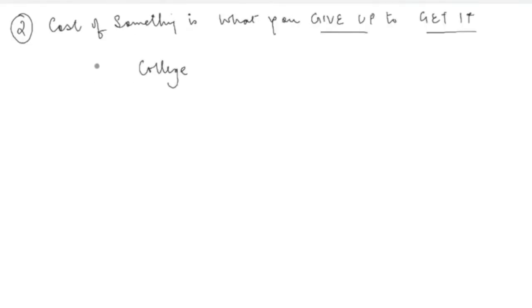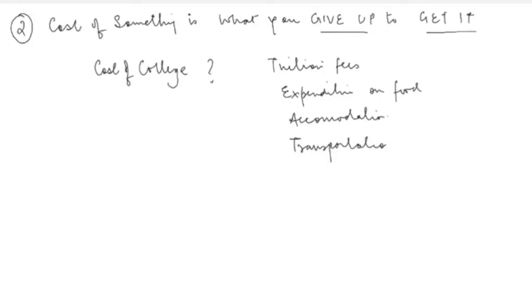Suppose I talk about what is the cost of going to college. Cost of going to college could include tuition fees, could include the expenditure that you do on food or your accommodation. Another thing that you could add to this list is transportation, commuting from college to hostel, hostel to college, or from your house to college and back to your home. This could comprise the entire cost of college.